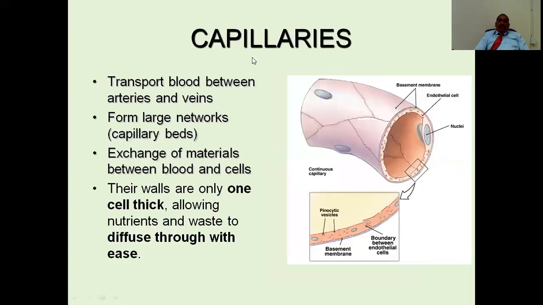Okay, so coming to the capillaries, the junction between arteries and veins are called capillaries, and they have a very thin layer. The wall is only one cell thick, allowing nutrition and waste material to diffuse through. Here, the oxygen will be sent to the cells which need it, and the unwanted things like urea, creatinine, and other byproducts will be sent into the capillaries, from where they are collected to form the venules and then veins.